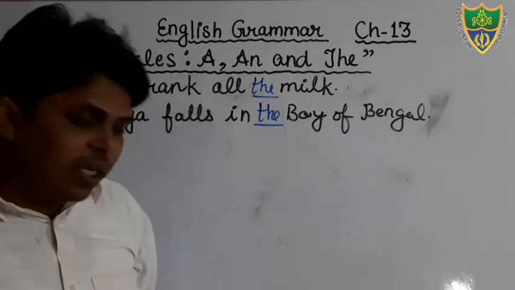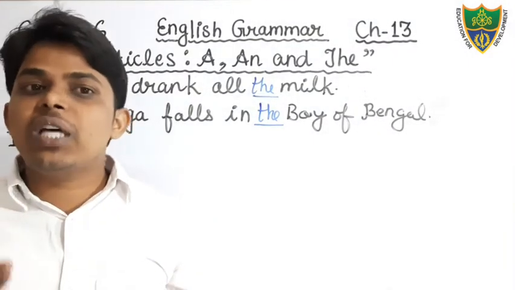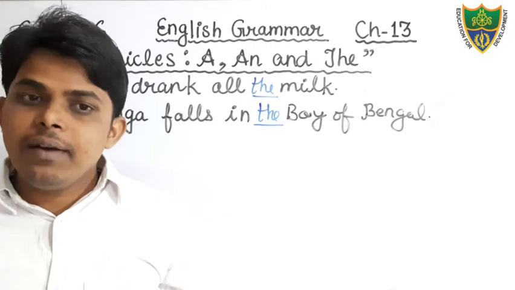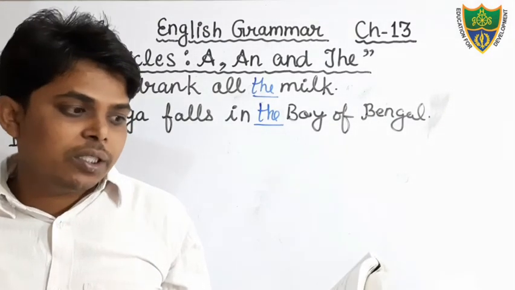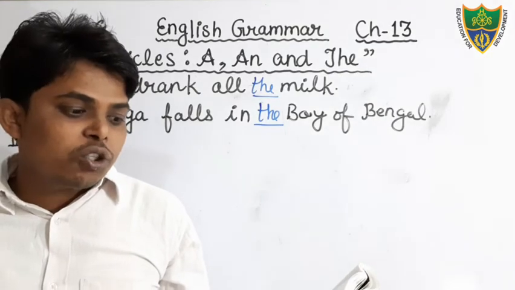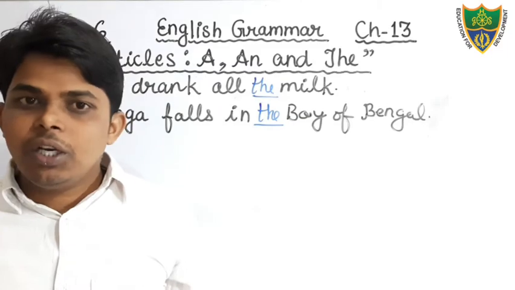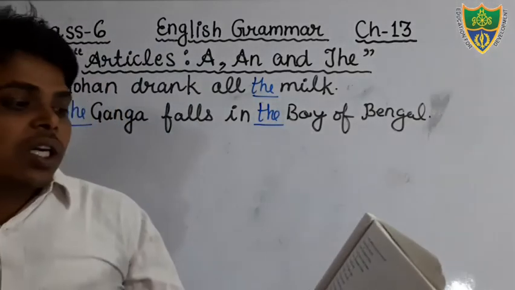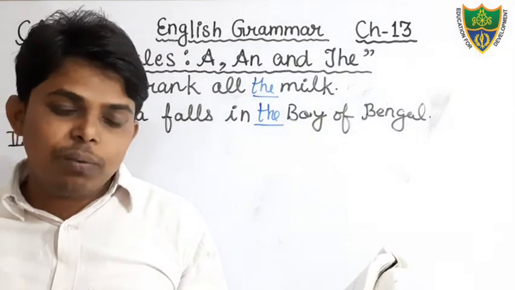Insert article a and the. You have to use the article a and the at the appropriate place in the following sentence. Okay, dear students, here you have to only insert the article, not omit.